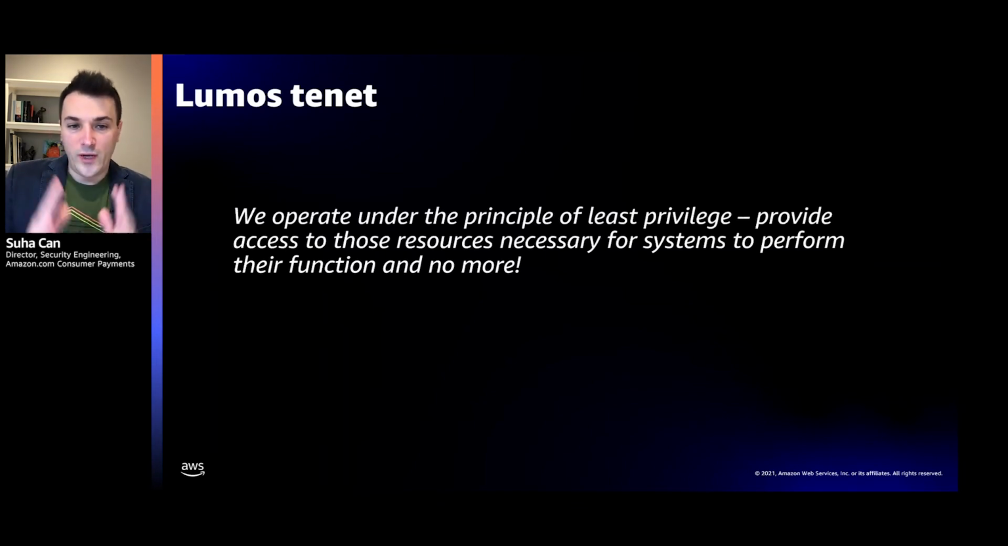Now I'm going to talk a little bit about another Lumos tenet, which is the principle of least privilege. This is pretty much a very well-known security principle. You provide access to resources necessary for a system to perform its job and no more. The reality is, if you do not do that, and if you do not stand by this tenet, over time, all of your systems and all of your users are going to have all of the permissions, and you will not be able to stop them.